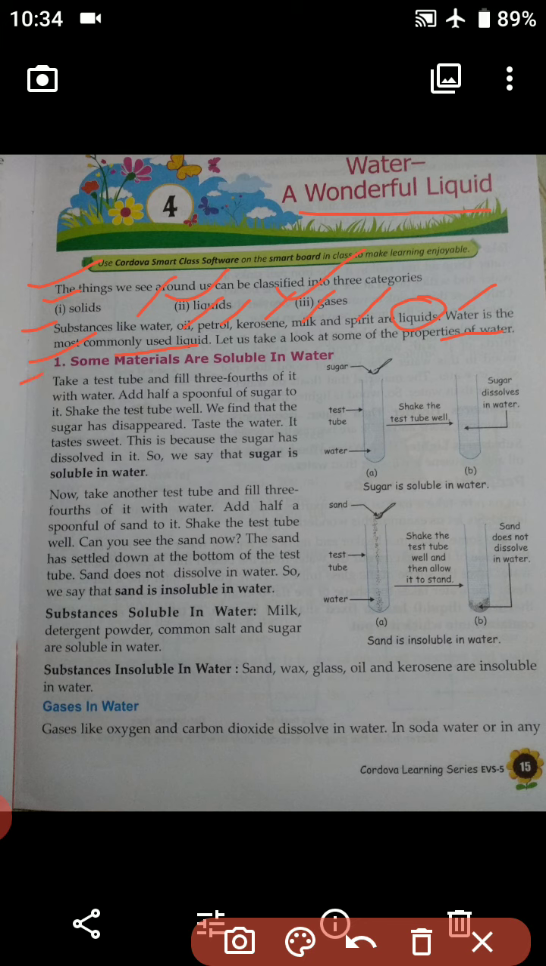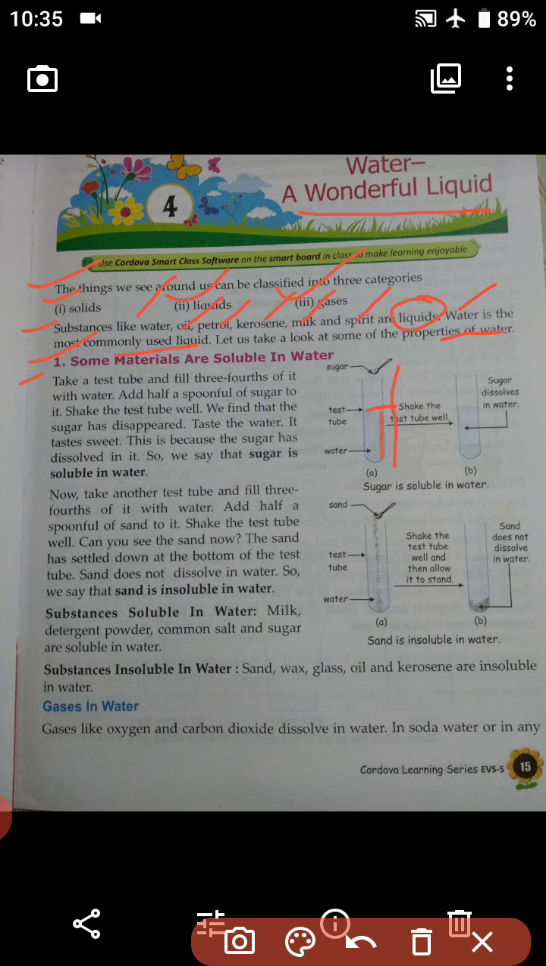So you see here. Take a test tube and fill 3/4 of it with water. Here you can see this much is 3/4, and this much water is added to the test tube. Add half a spoonful of sugar to it. Okay students, shake the test tube well.